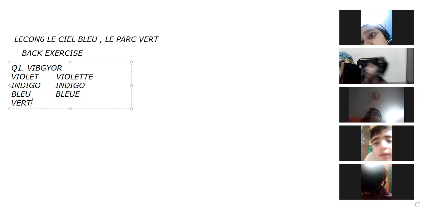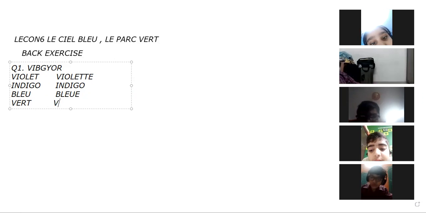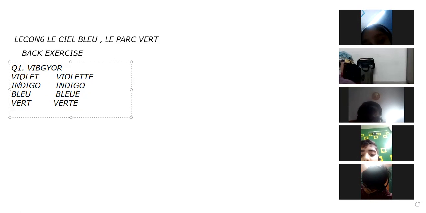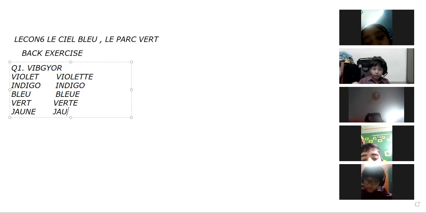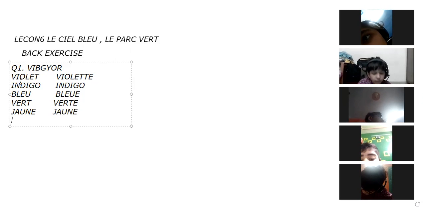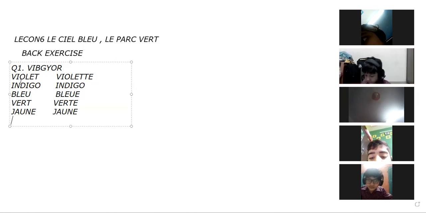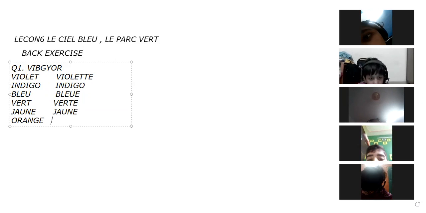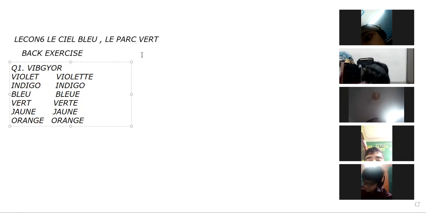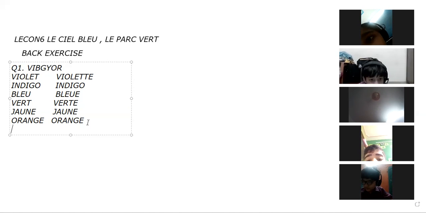Next is vert, that is green, and for feminine I'm going to add E with it. Next is jaune, it is the same in both cases because it is already ending with E. Next is orange, which is the same in both cases again, because it is ending with E, and in orange there is an exception with orange and marron. Either it's masculine, feminine, or plural, it will remain the same in all cases.